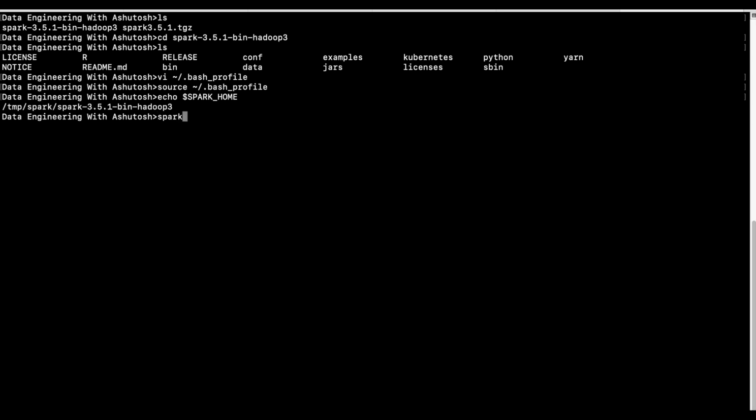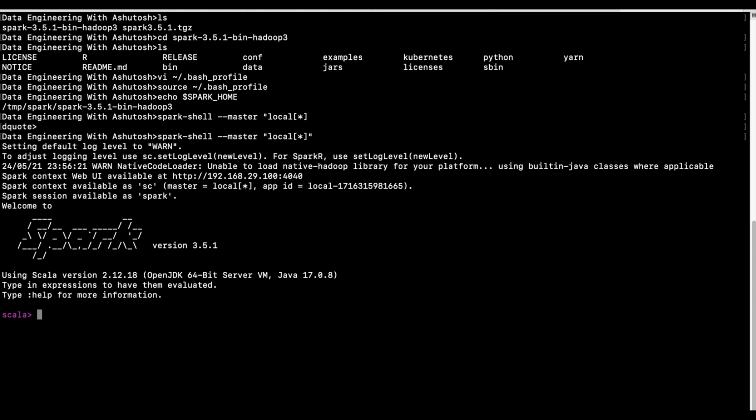Now let's say you want to run spark-shell with master local star. So if you see this screen, it means your Spark is set up correctly. As you can see, it is a very simple process, right? If you want to launch the Spark UI, this is the URL. You can just copy and paste it to a browser and it will open the Spark UI for you.